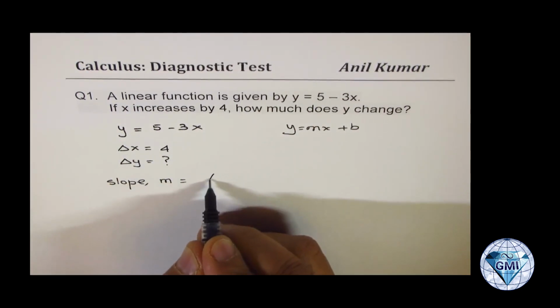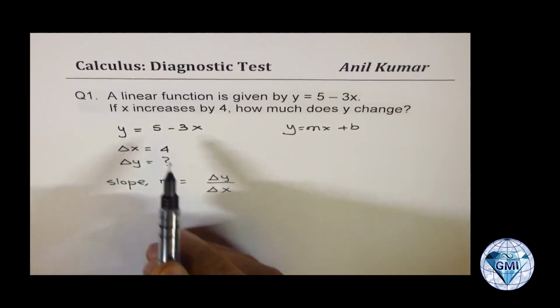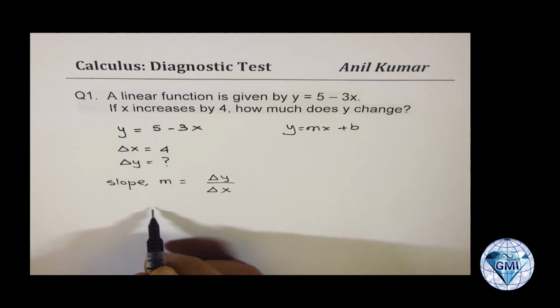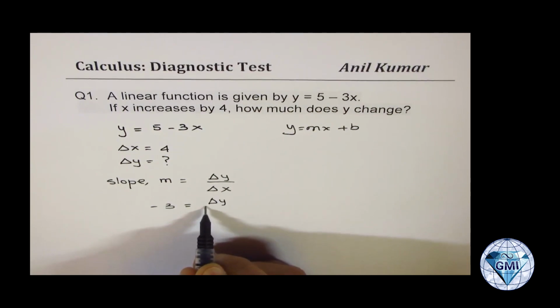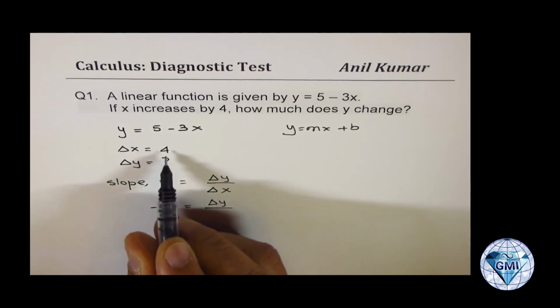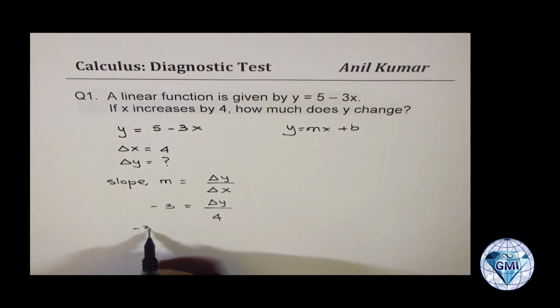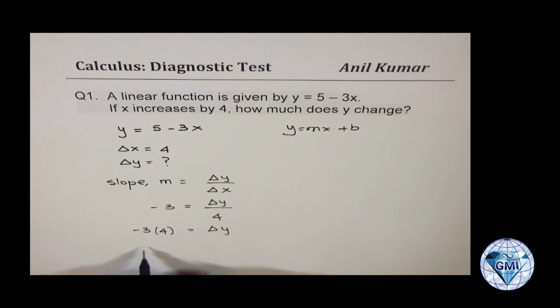So m is change in y over change in x. Now from the given equation, you know the slope is minus 3. So you could always write this as minus 3 equals change in y over change in x, which is given as 4. Now if you cross multiply, you get minus 3 times 4 equals change in y. So minus 12 is the change in y.